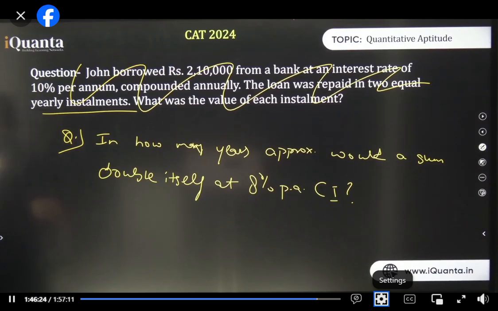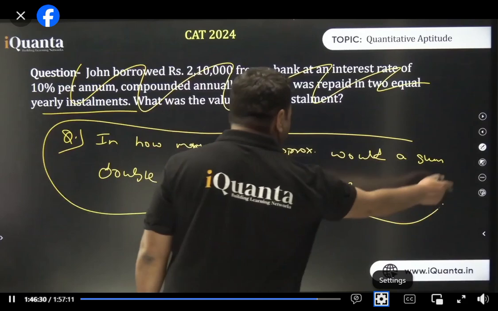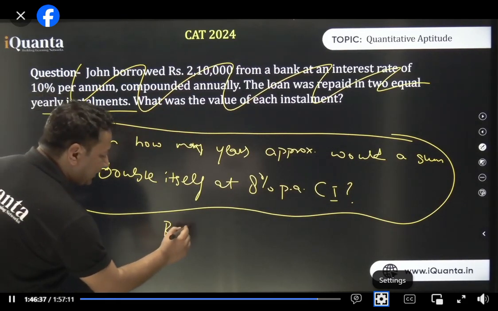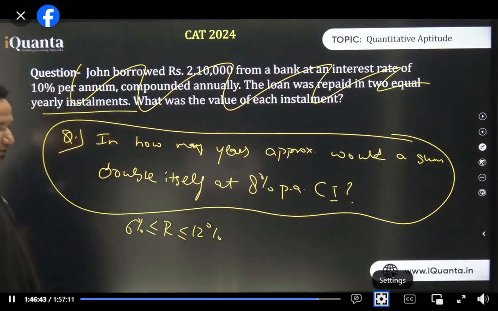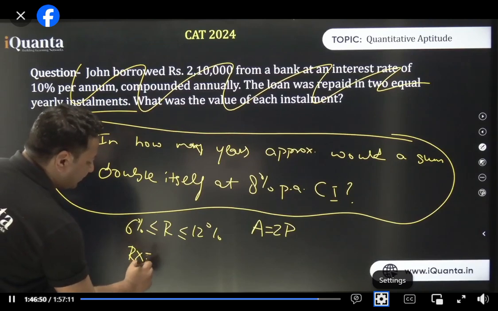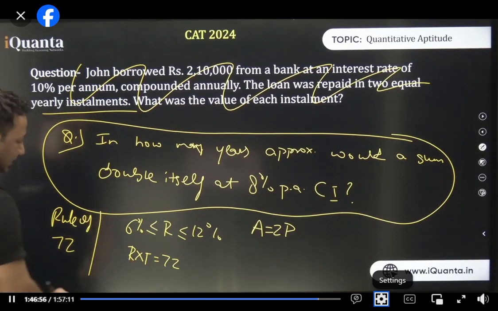Those who know it, well. Those who don't know it, I'll just tell you here something. If you do it by normal conventional formula, it'll take a lot of time. You'll need scientific calculator also. So always remember, whenever we have a rate between 6% and 12%, and the maturity amount is twice of principal, then rate and time, the product will always be 72. That is called the rule of 72 in commercial arithmetic. Note this down. The rule of 72.